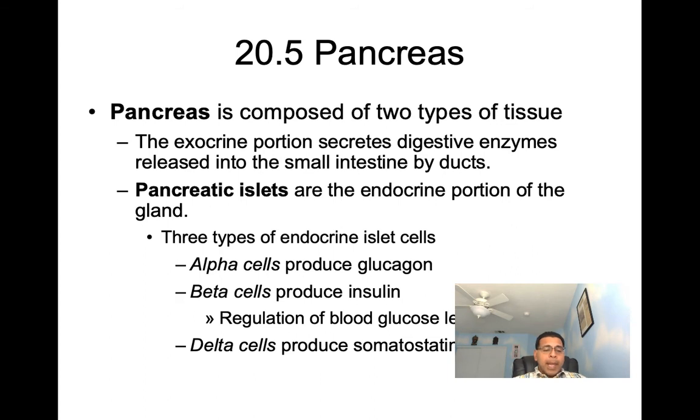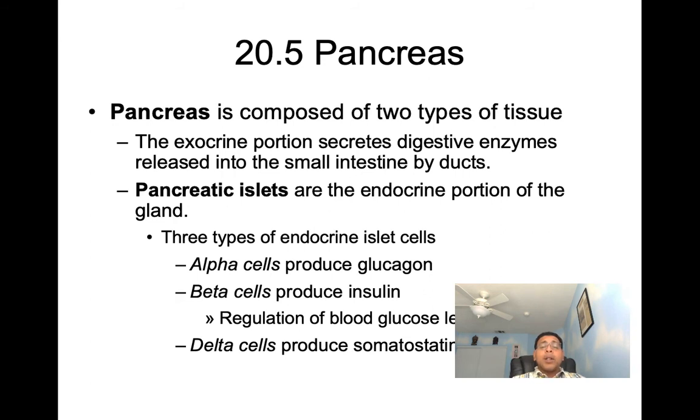Now, when we talk about the pancreas, it is going to be an organ found lying in the abdomen near the duodenum of the small intestine. The pancreas is composed of two types of tissue. We have exocrine tissue and endocrine tissue. The exocrine tissue is going to secrete digestive enzymes, and they're going to be released into ducts, which will take them into the small intestine.